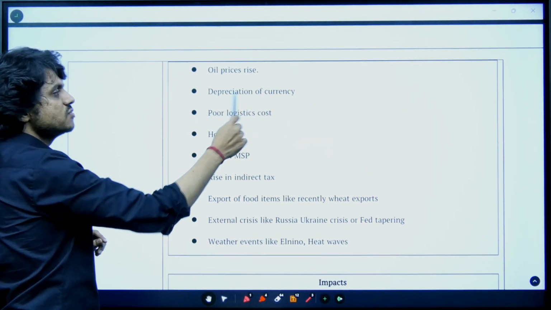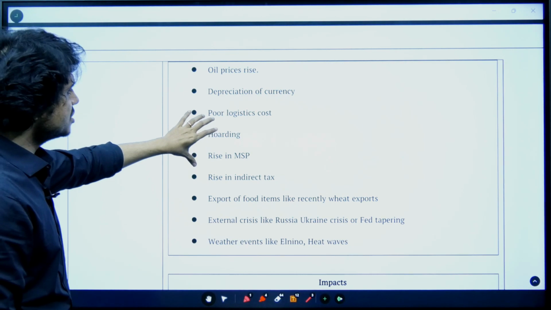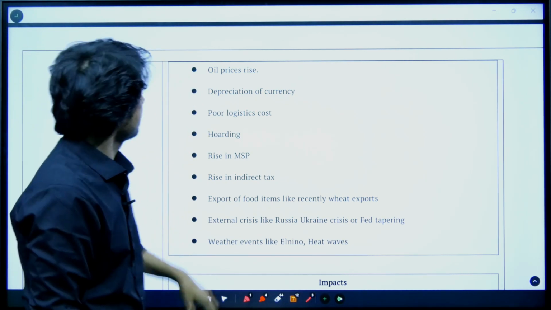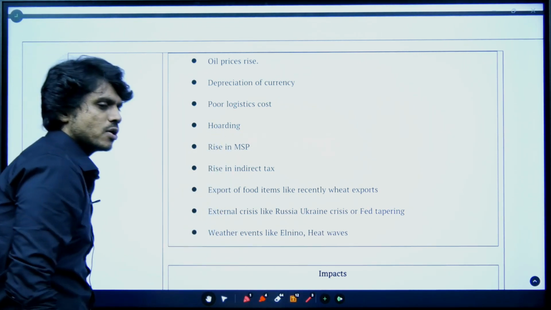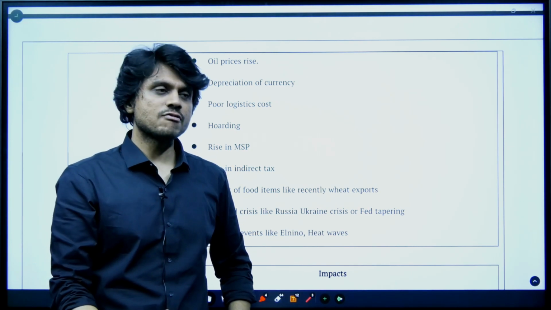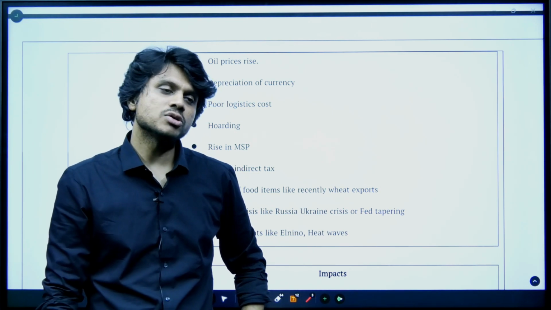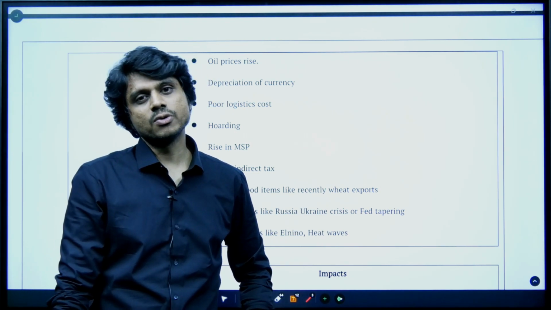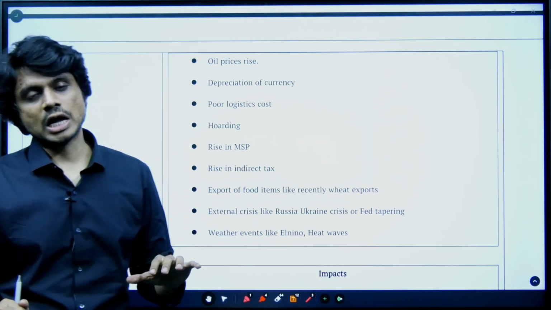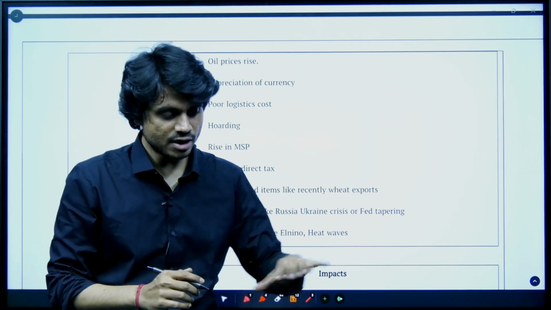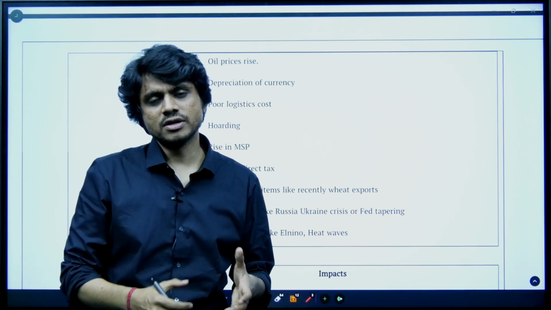And then depreciation of the currency, poor logistics cost. How do these things happen? Let's first deal with these things. Let's say hoarding. Hoarding means let's say I have the onions, I have the potatoes with me. I think the cost now is let's say 20 rupees. I'll save them. If they flow in the market, the demand will be normal, so I will create an artificial deficit in the market.